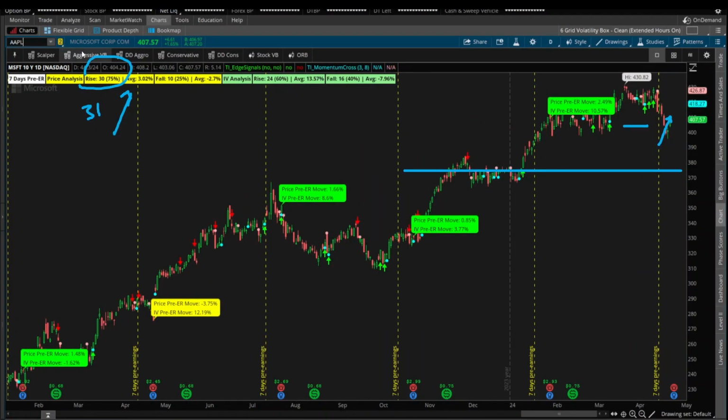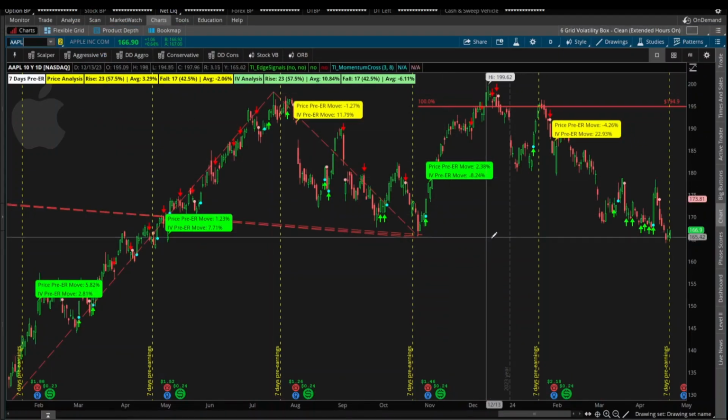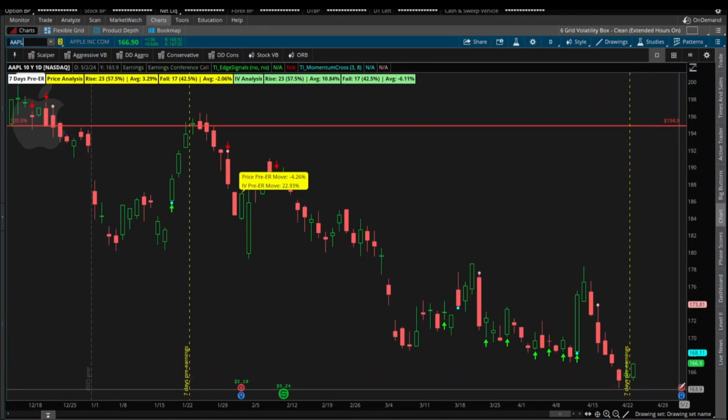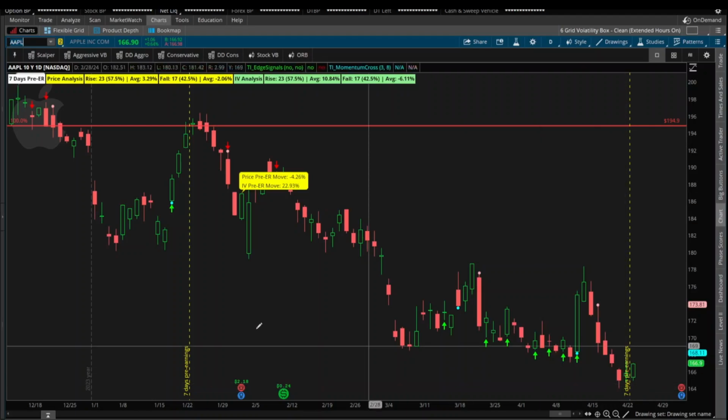Now, if you compare this to Apple here, you should notice something a little bit different in Apple. With Apple, the earnings is still a little bit of a ways away, and today is that 7 days prior to earnings. We've just entered that window. May 2nd, after the market closes, is when Apple will report.